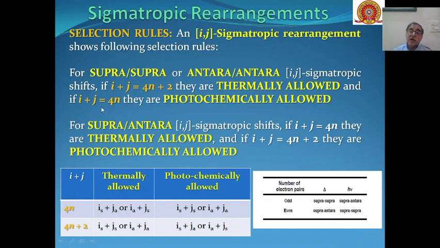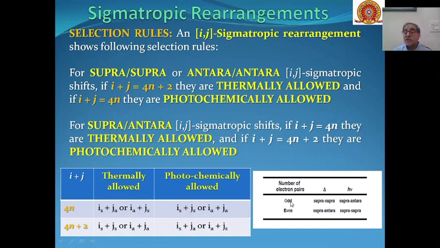Similarly, if the overlap is supra-antara, then in such a system of sigmatropic shift, if i plus j is 4n, then it will be thermally allowed. If it is 4n plus 2, then it will be photochemically allowed. Or simply, if you are to remember, if the number of electron pairs is odd, then a supra-supra type of shift will lead to thermal reactions.